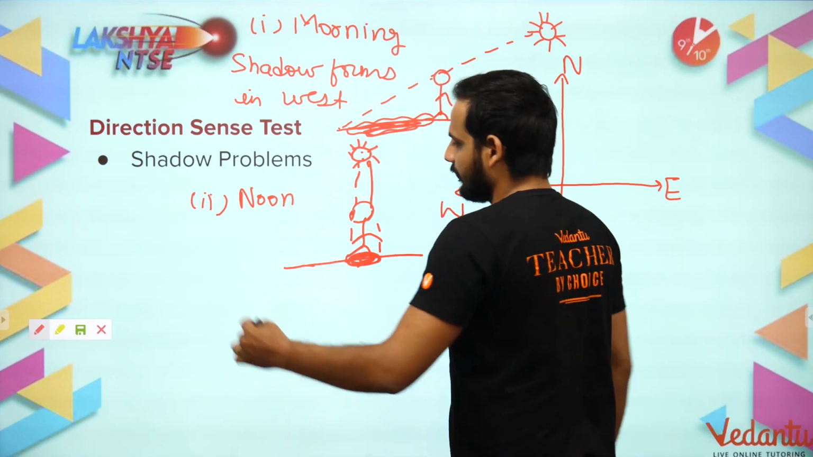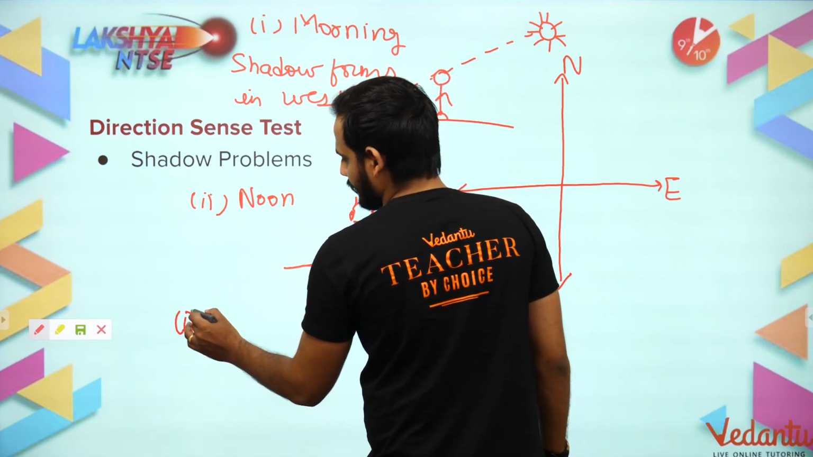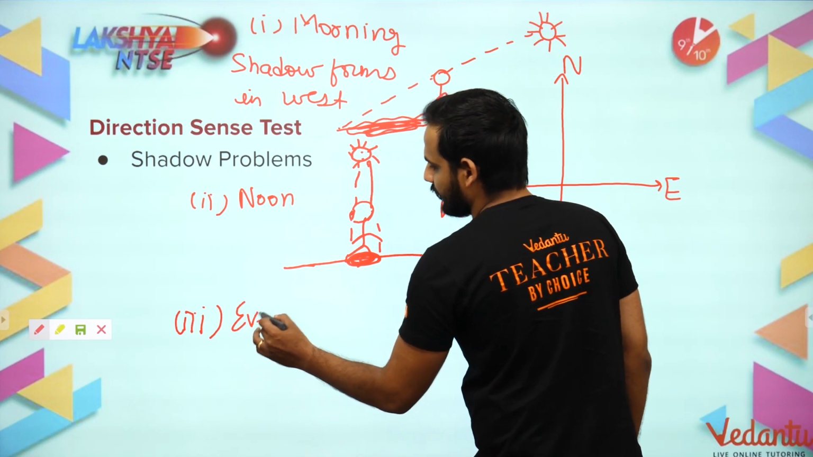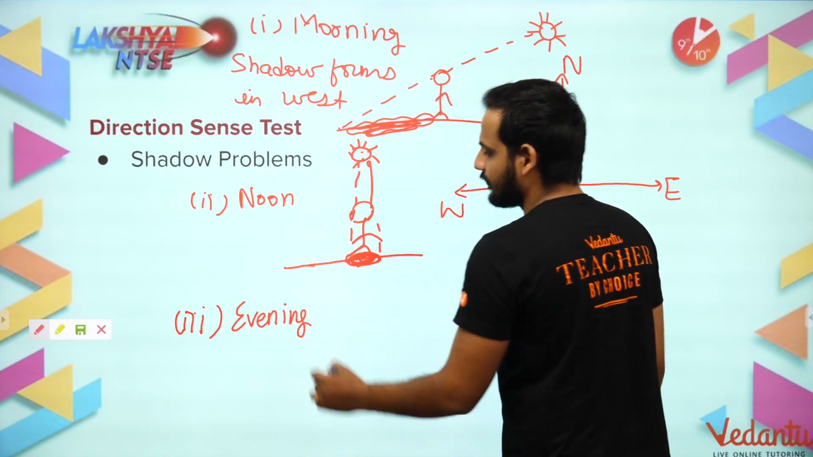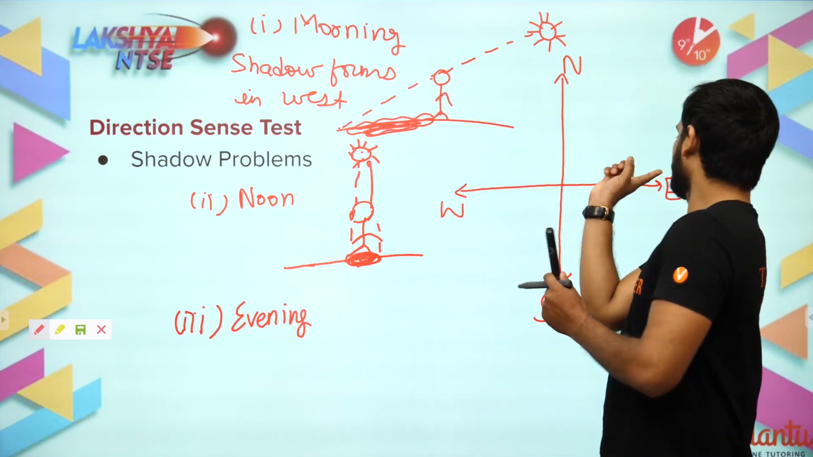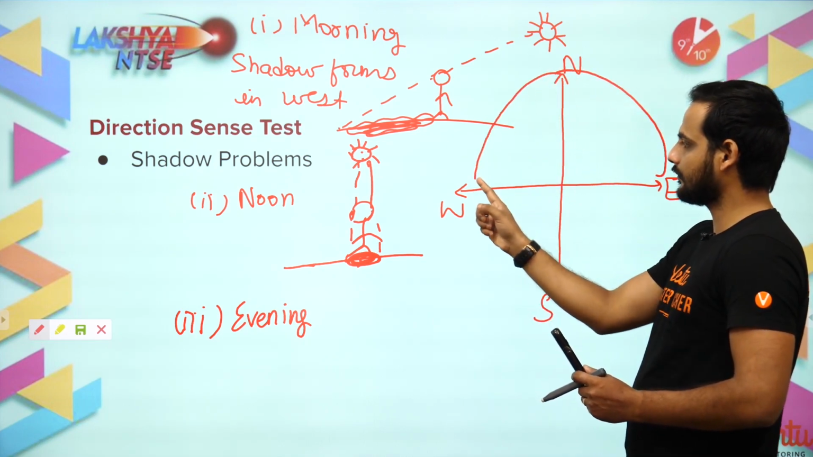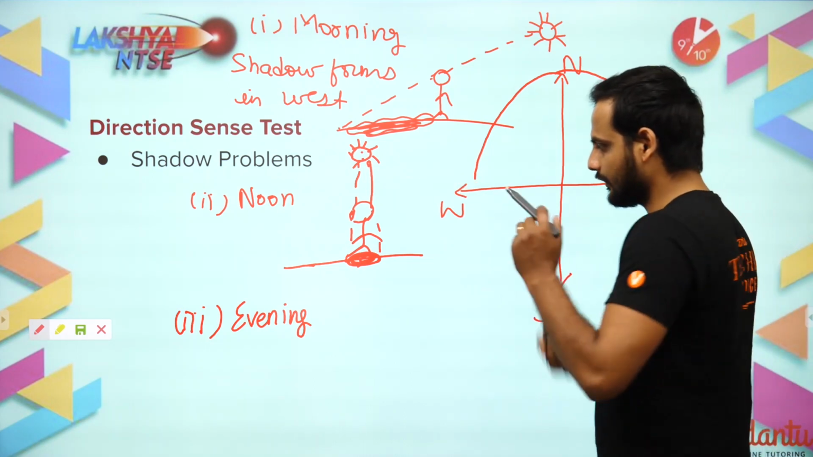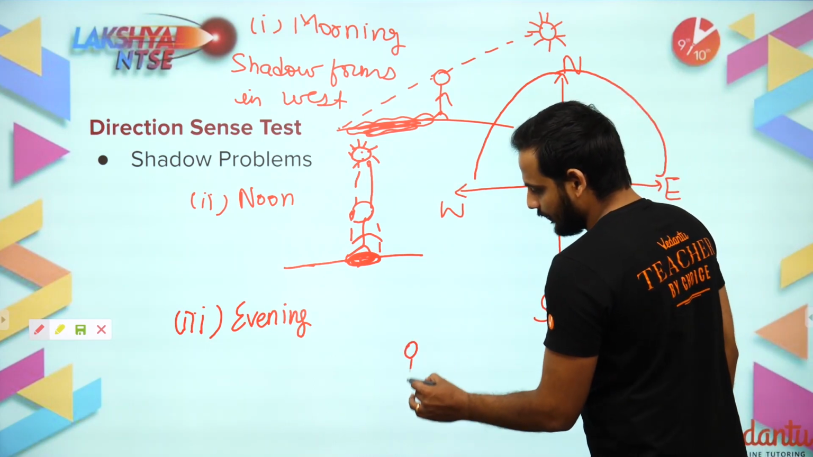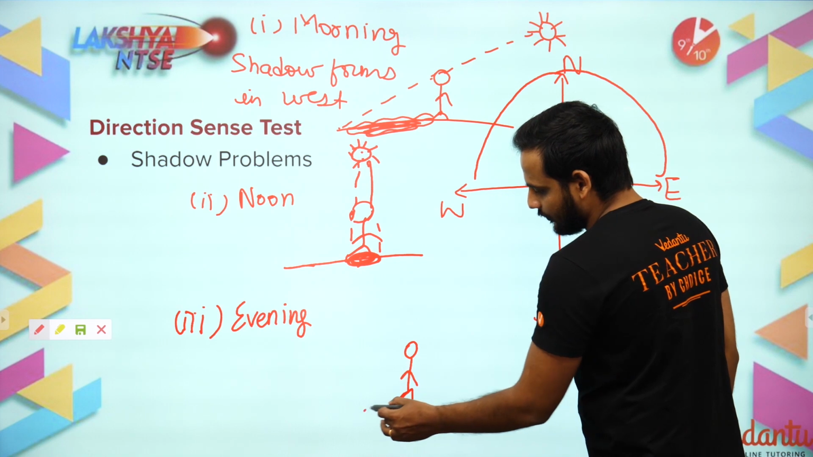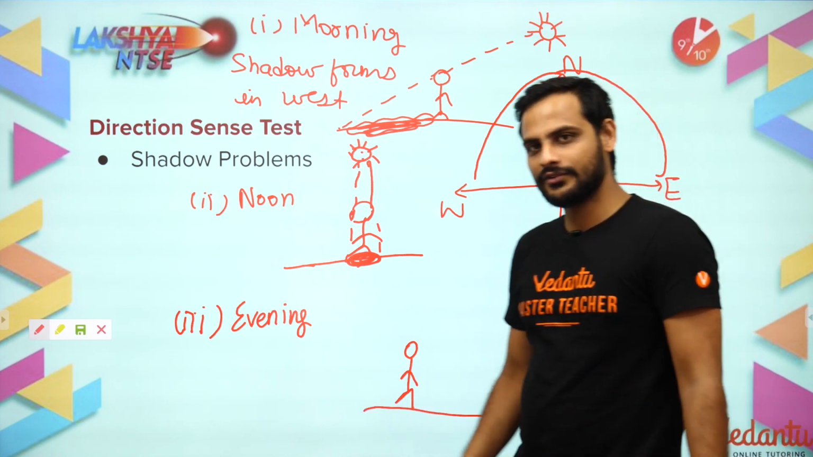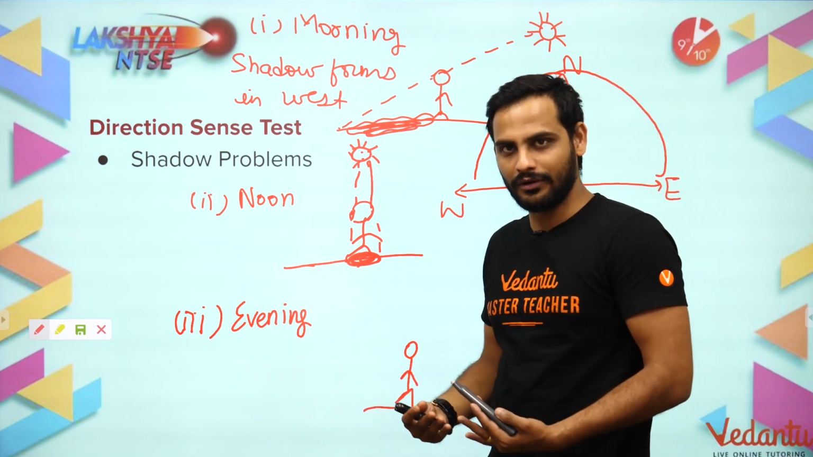Now after that comes the evening part. The third part will be evening. We know in the evening the sun is about to set. So the sun has moved from east, then it was at the top, and then it will be going to the west. So in the evening, if the person is standing here, you must be thinking, sir, what is this person doing the whole day? He's just waiting there so that you can understand the shadow problems, right?